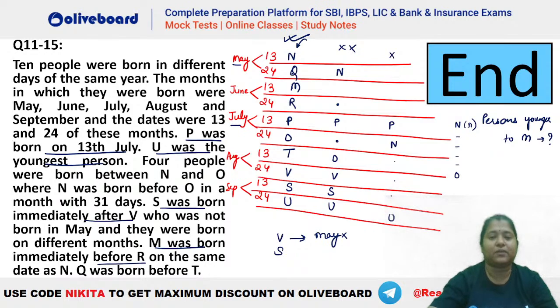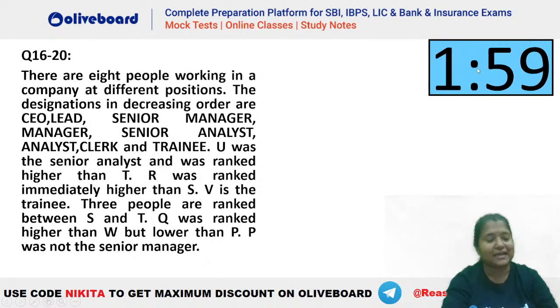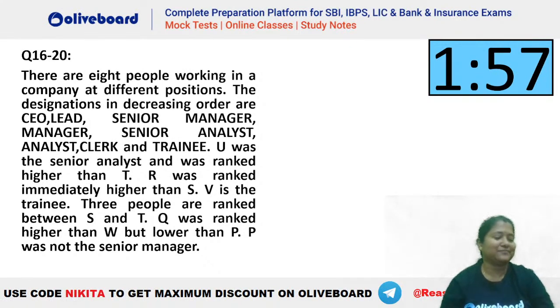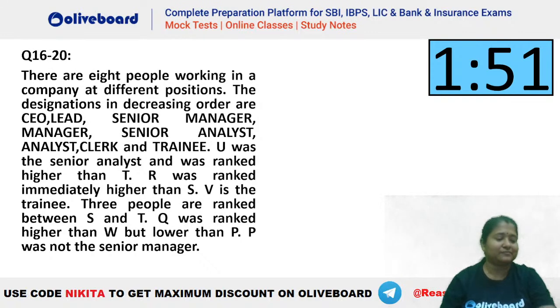Okay, we'll quickly go to the next question now. Question number 16 to 20, right? So this is based on designation. Let's quickly try this out. Shall I try this out very quickly? Designation based question. Let's place these people.